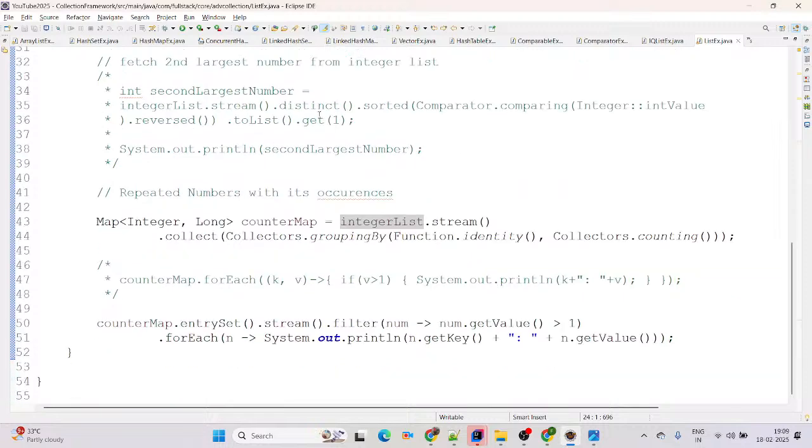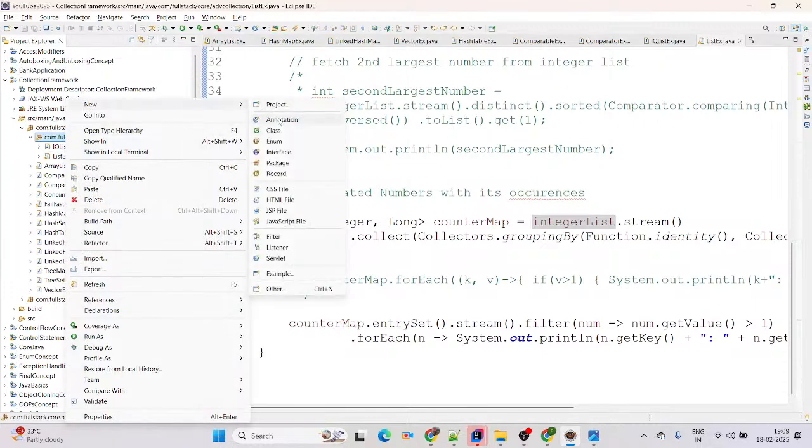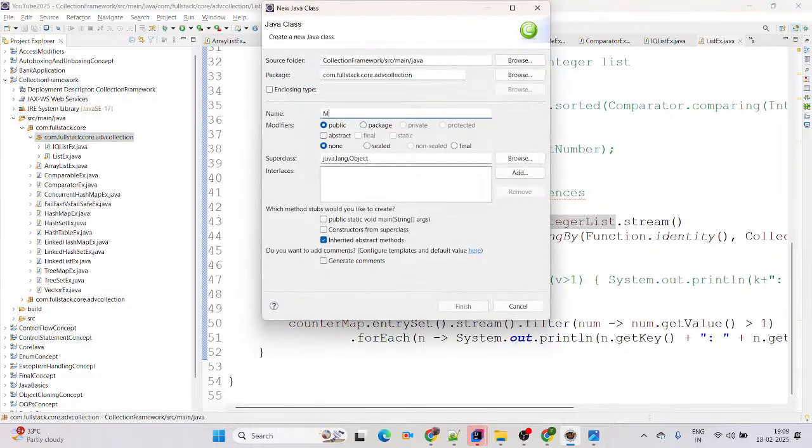Now we'll come up with the map, because for the time being we need to cover the map advanced example as well. For that, I'm just going to create a new Java class. You can simply say here I'm giving MapAdvancedExample.